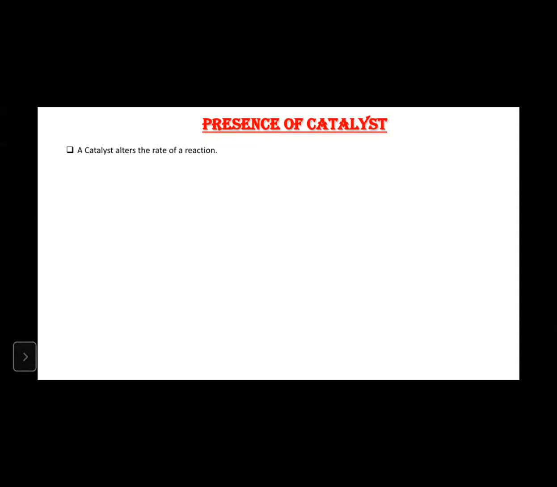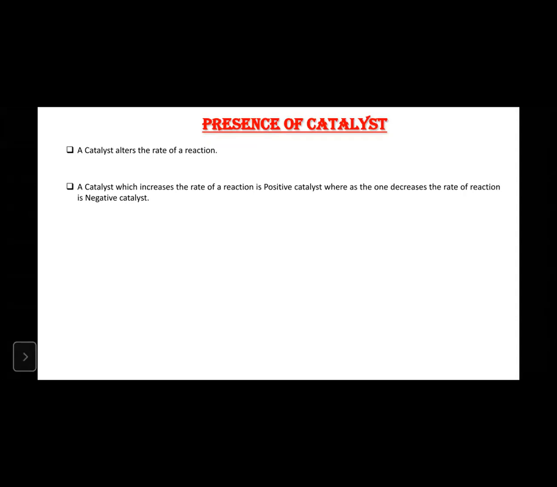So here a catalyst alters the rate of reaction, right? If the catalyst increases the rate of reaction, then what do we call it? Positive catalyst. Whereas the catalyst which decreases the rate of reaction is a negative catalyst.